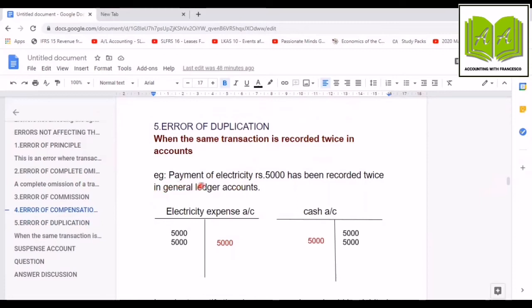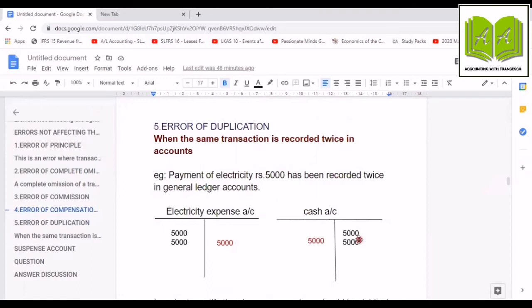Payment of electricity rupees 5,000 has been recorded twice in the general ledger account. So what is the double entry for payment of electricity bill according to Luca Pacioli? Electricity expense debit, cash account credit. Now see, erroneously we have recorded it twice. So 5,000 we have debited to the electricity expense account and 5,000 we have credited to the cash account.